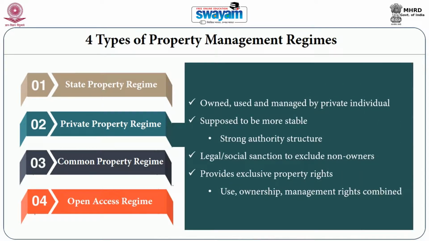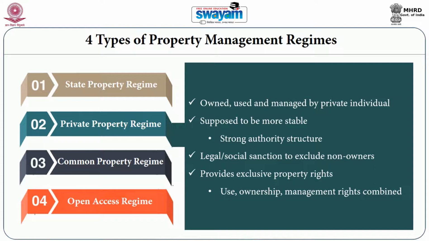The private property regime is a kind of institutional arrangement, or a kind of authority structure, to manage resources where the resources are owned, used and managed by a private individual or agency. So, unlike the state property regime, in the case of the private property regime, there is no separation between the use rights, ownership rights and the decision making rights.